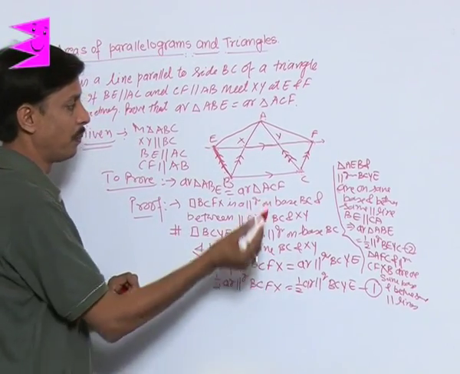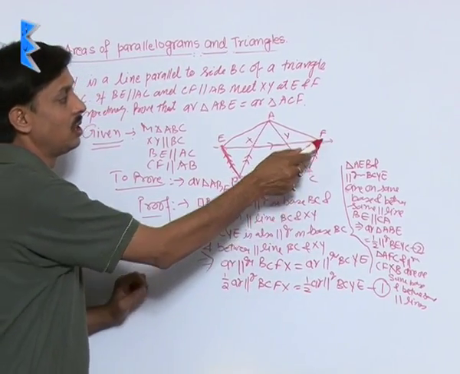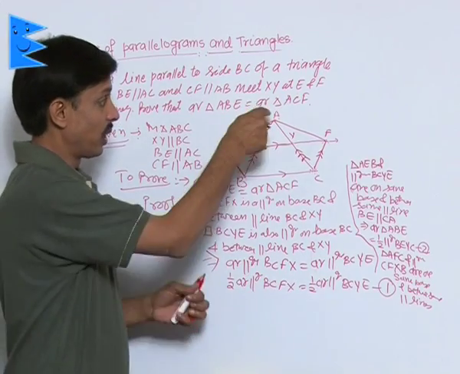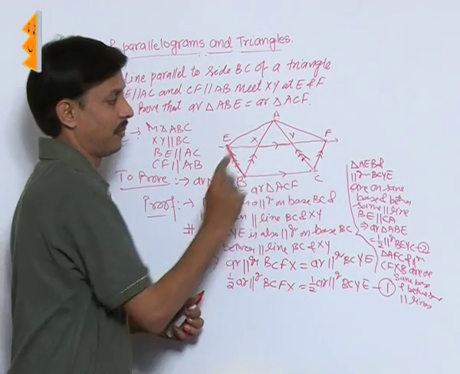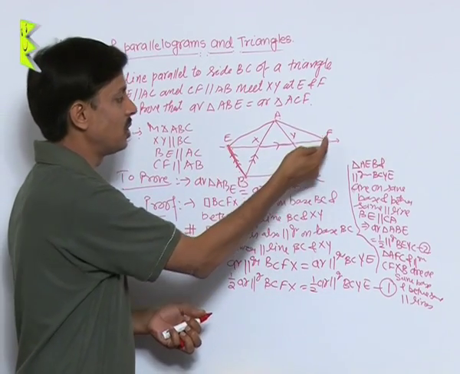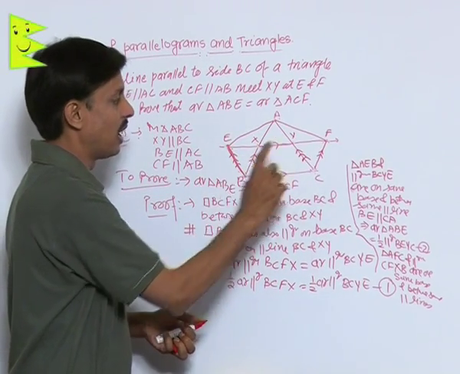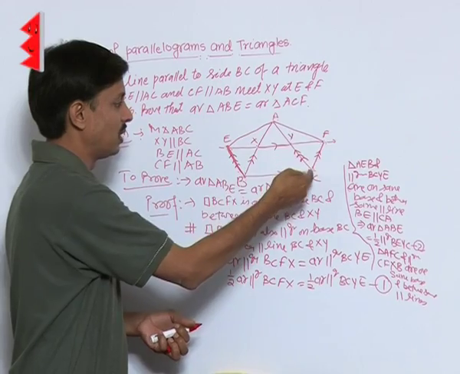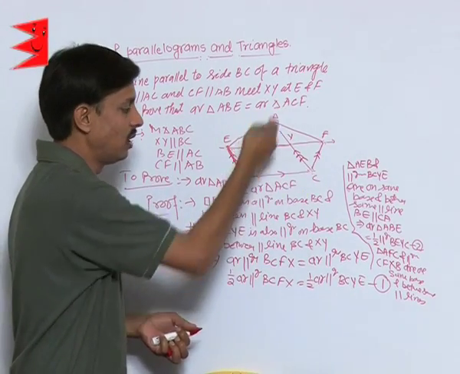It is so simple. Why is their base the same? CF is the same base. ACF's base is CF, and parallelogram CFXY has base CF and lies between parallel lines CF and AB.